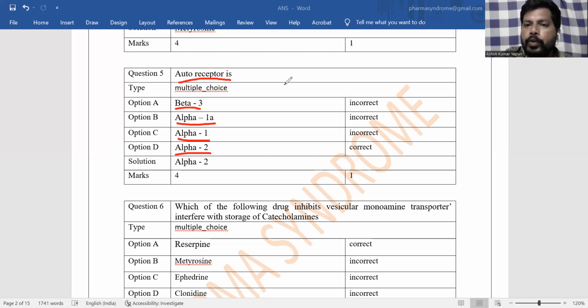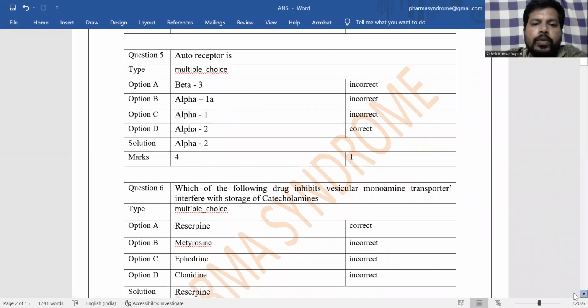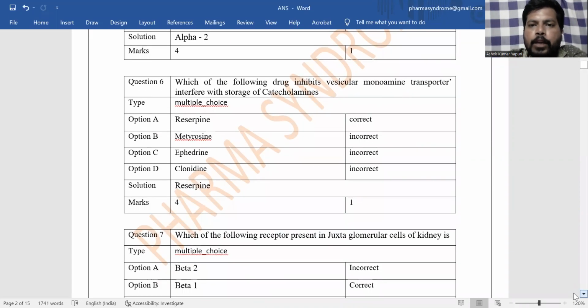So, moving to the next question. The next question is, which of the following drugs inhibits vesicular monoamine transporter, that interferes with the storage of catecholamines?